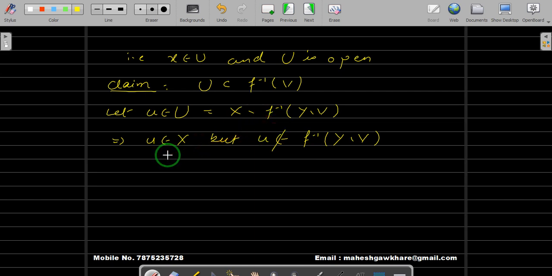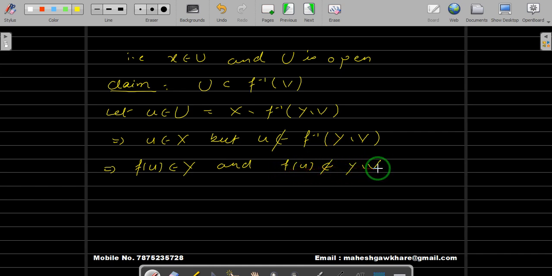Since u is in the domain, that implies f(u) will be inside the codomain, and u does not belong to this. That means f(u) does not belong to Y difference V.